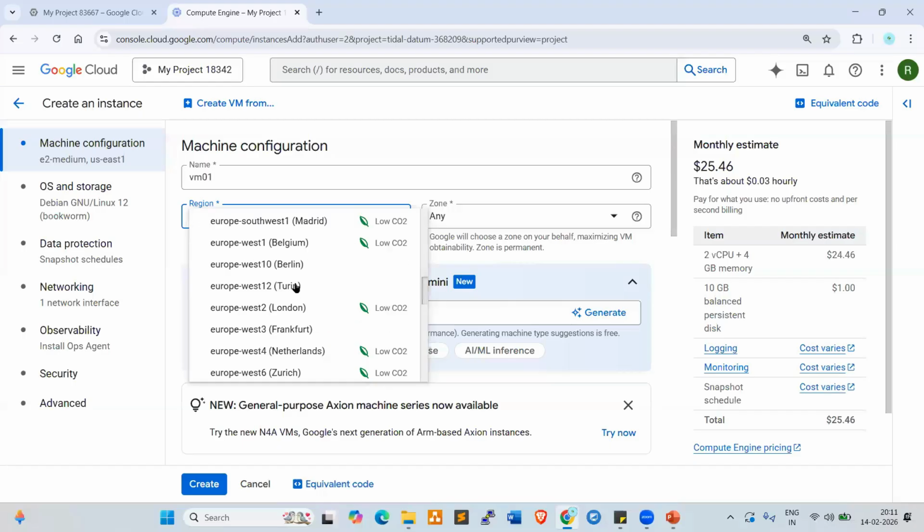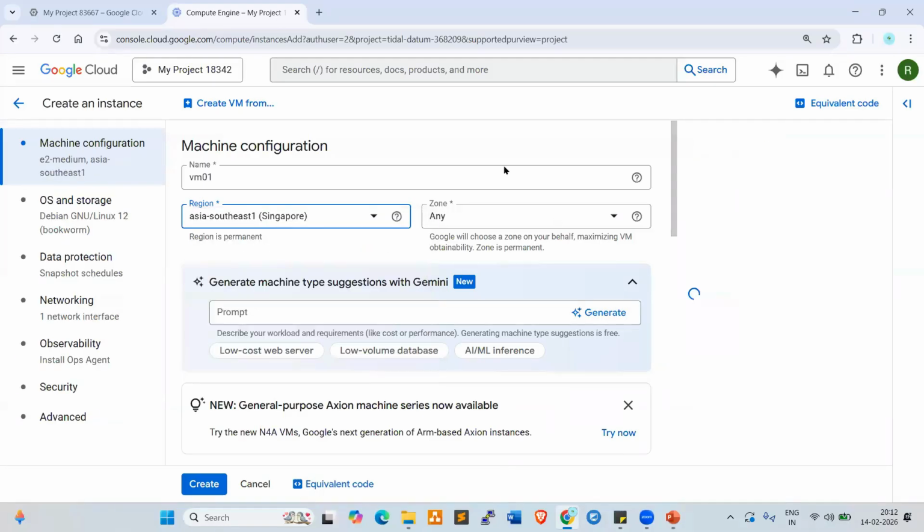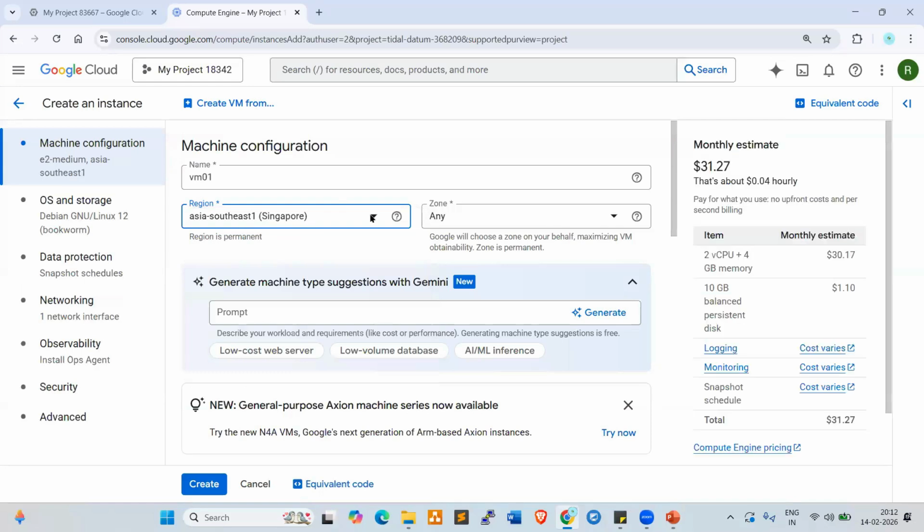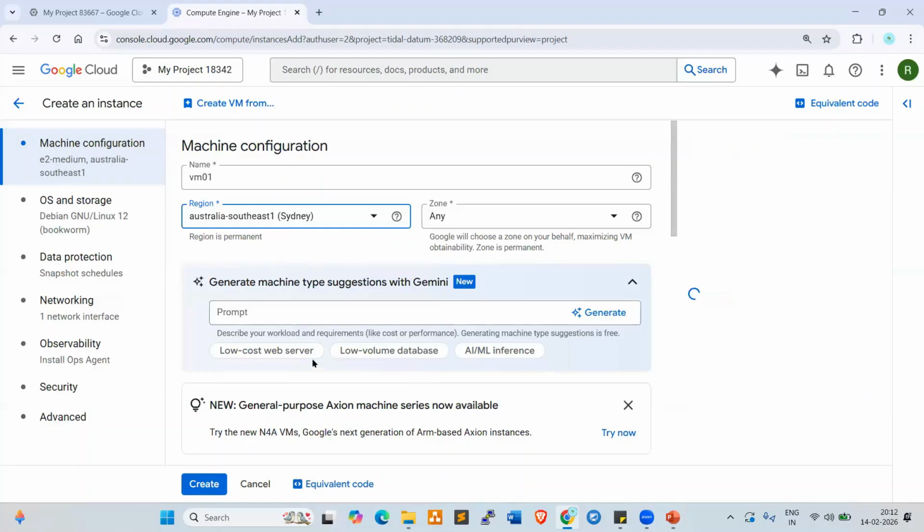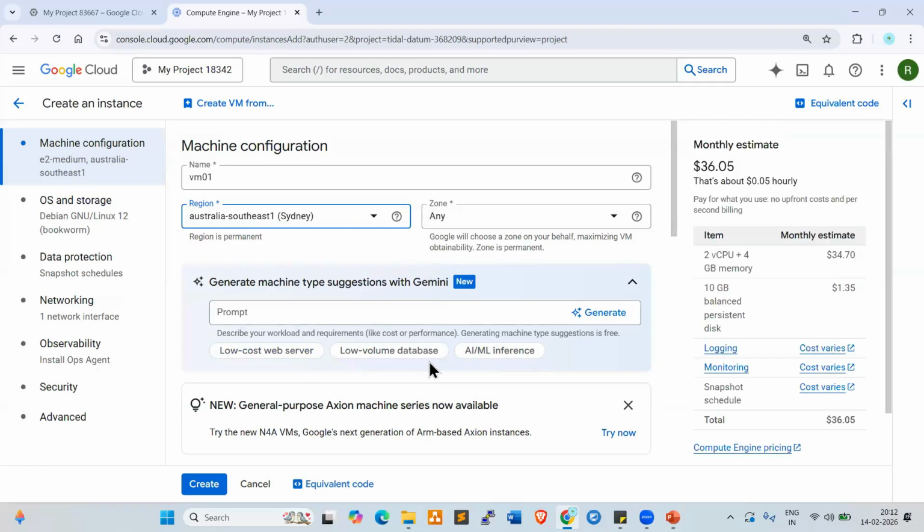Asia Pacific Singapore. Look at here, $31.27, right? If you select Sydney, a bit costlier, $36. If you select Mumbai, also a bit costlier.